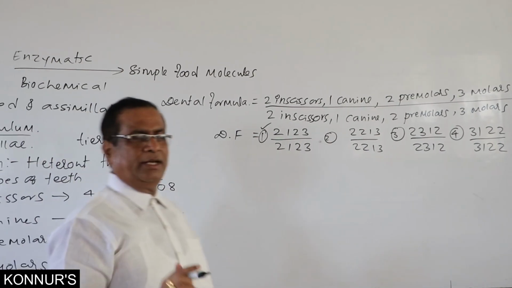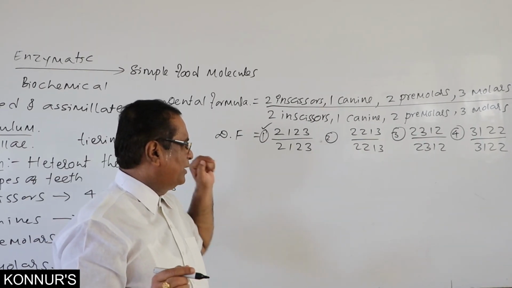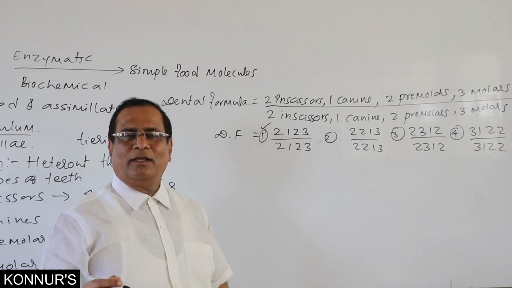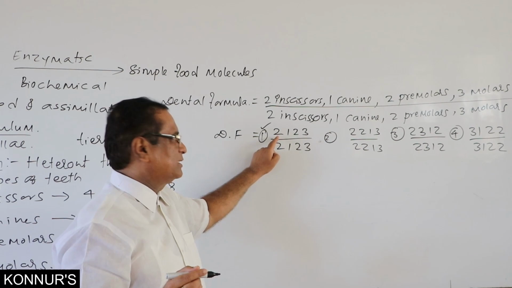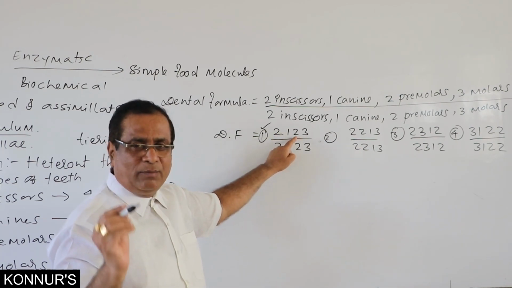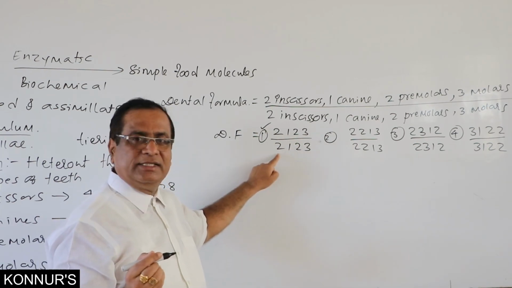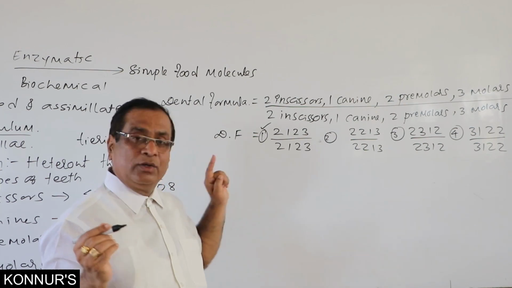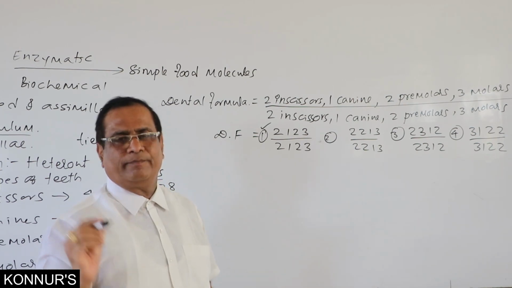They can even give the dental formula of man as 2123 by 2123. What does it indicate? Two incisors, one canine, two premolars, three molars in upper jaw, whereas two incisors, one canine, two premolars, three molars in lower jaw.